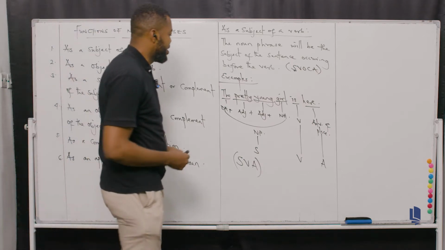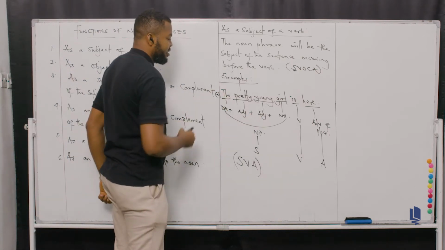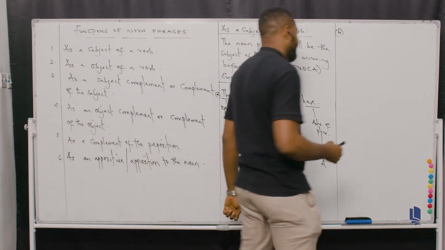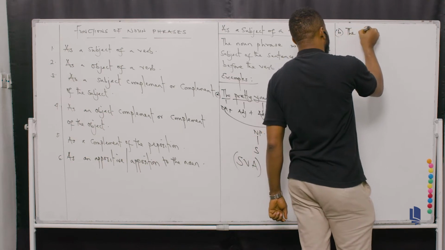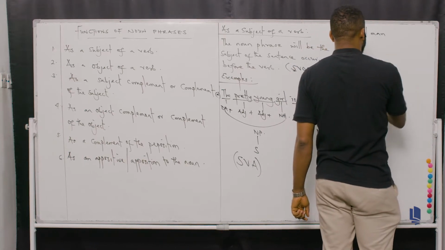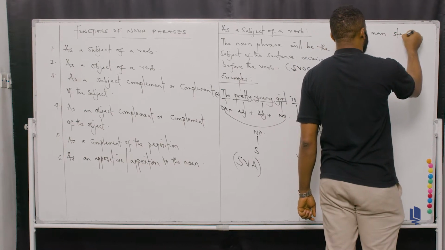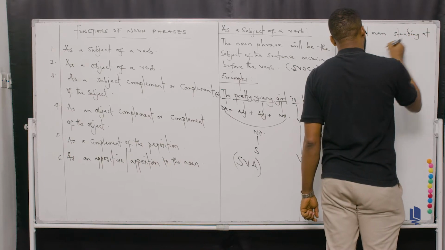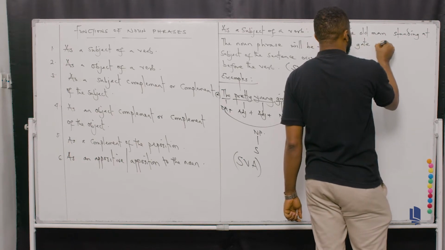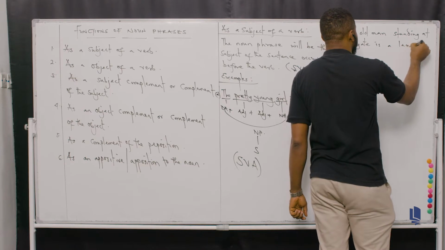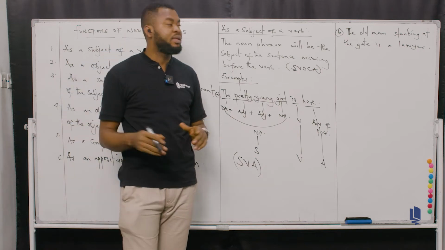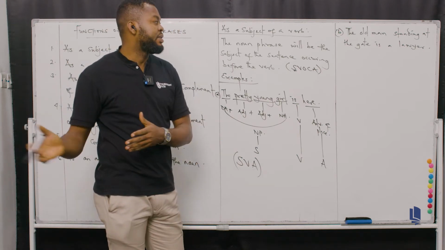All right, let's continue. This is the first example, so I can term this A, and I can consider this to be B. So you have the old man standing at the gate is a lawyer. Can you see? So this is a longer expression. This is a longer sentence where you have the old man standing at the gate is a lawyer.